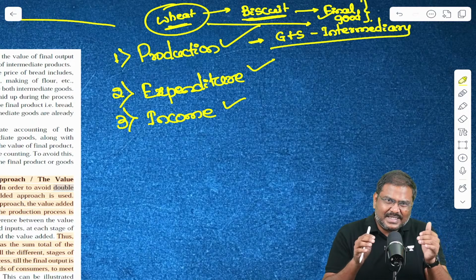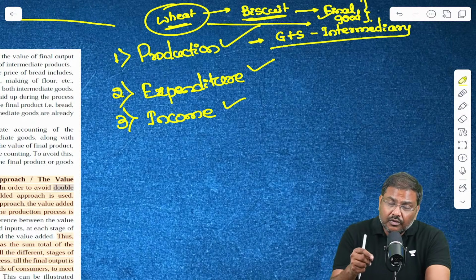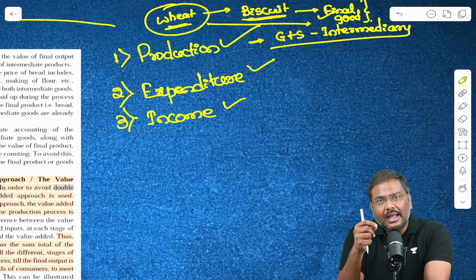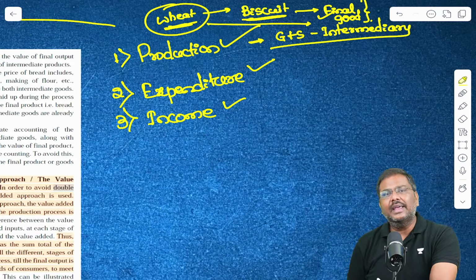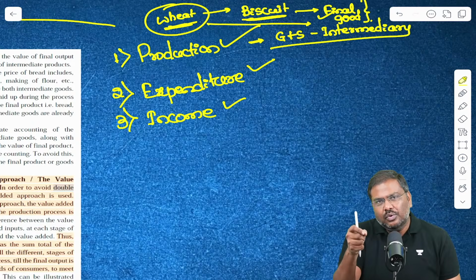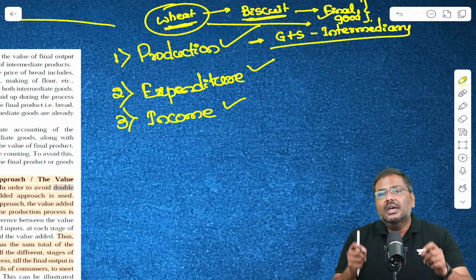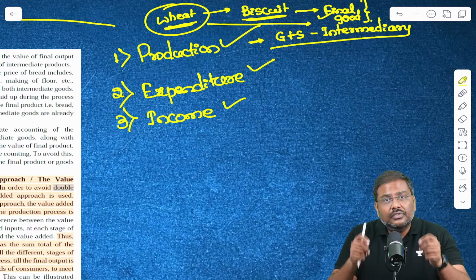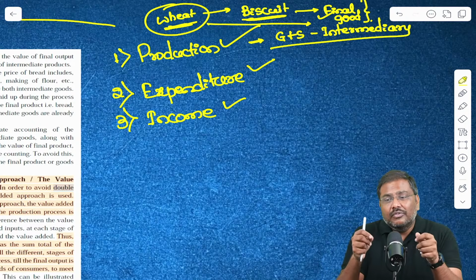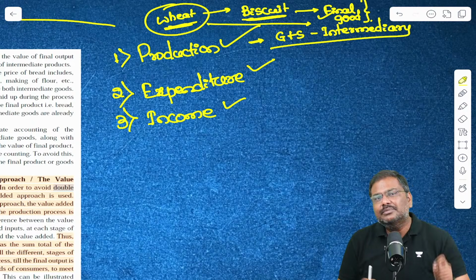But whenever you purchase something which will be used as an input for producing something else, value addition happens and you sell that in the market, that is called an intermediary good. Is everybody okay with the distinction between an intermediary good and a final good? So in the calculation of GDP, please remember this, you consider the prices of final goods. I've told you the definition multiple times by now. We consider the prices of the final goods, not the prices of intermediary goods.